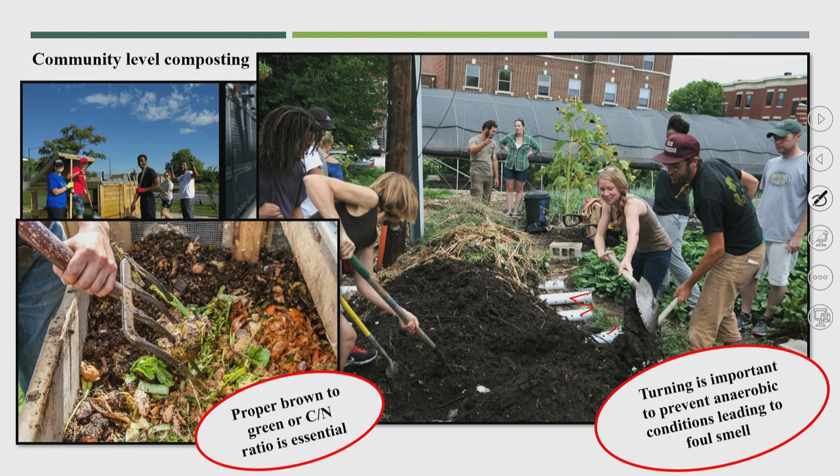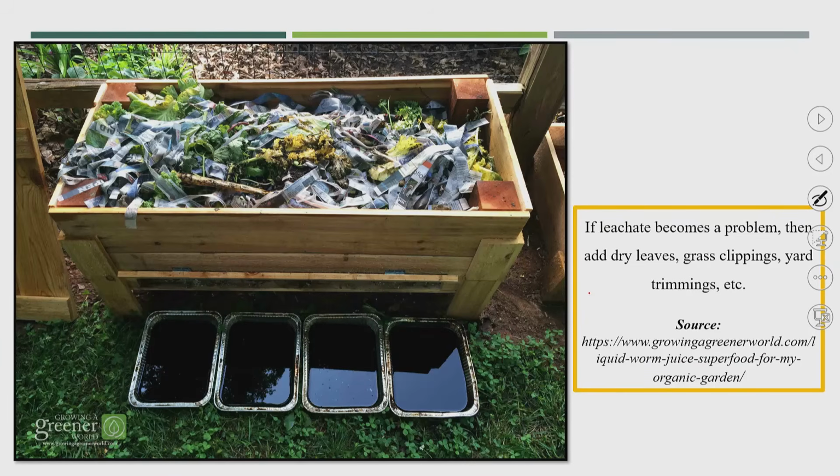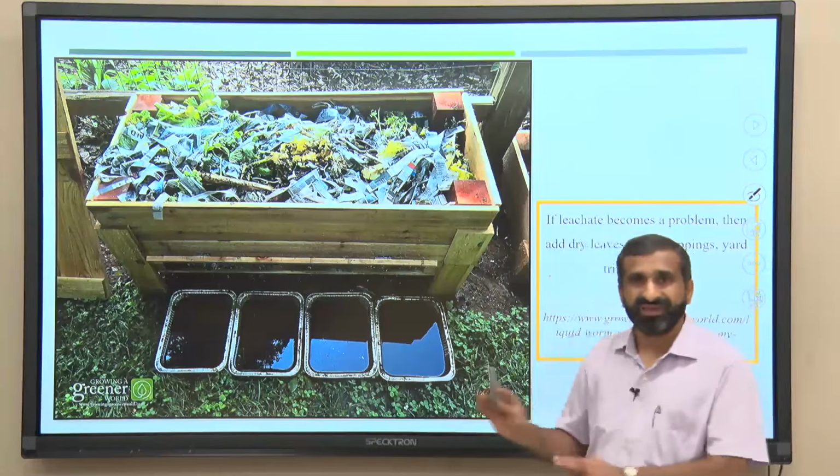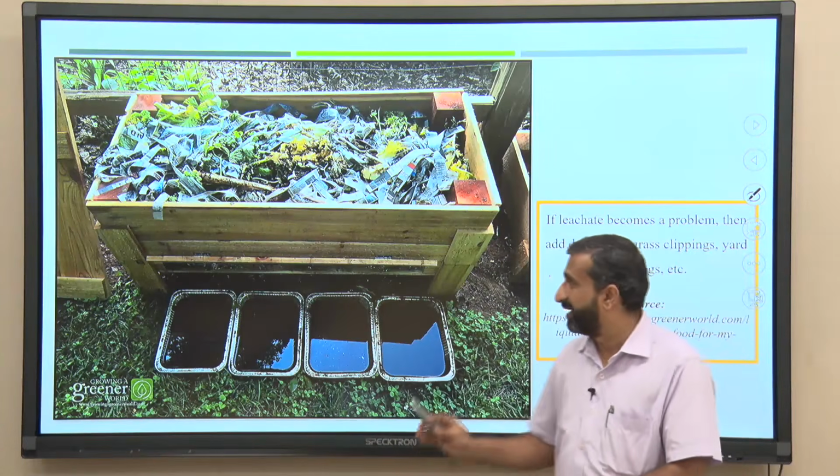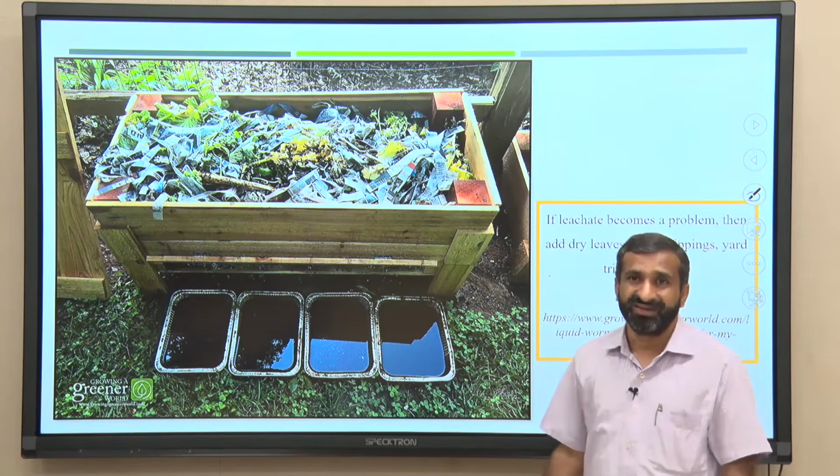A proper brown to green, or proper carbon to nitrogen ratio, has to be maintained, then only proper degradation is possible. And there is always the issue of leachate production, and I am saying again and again that leachate will be produced only under anaerobic conditions.